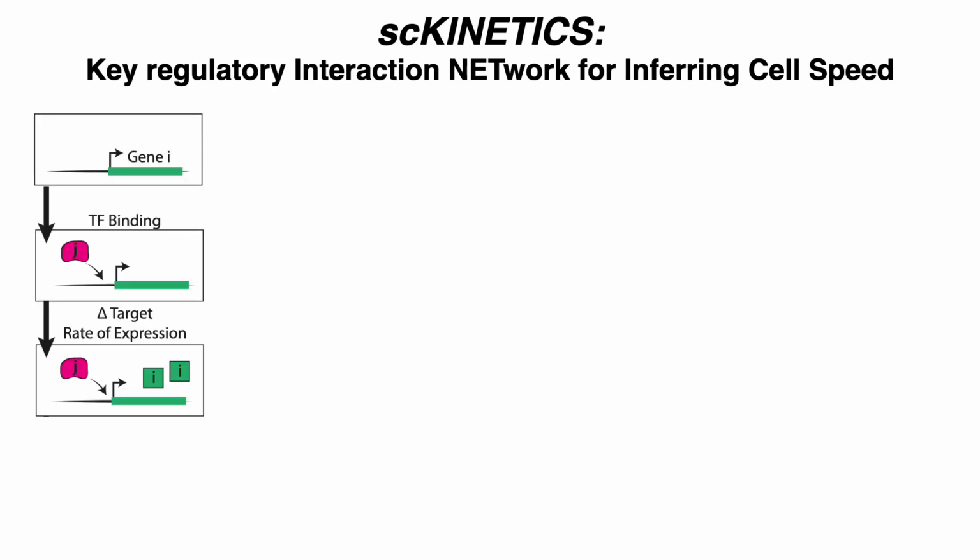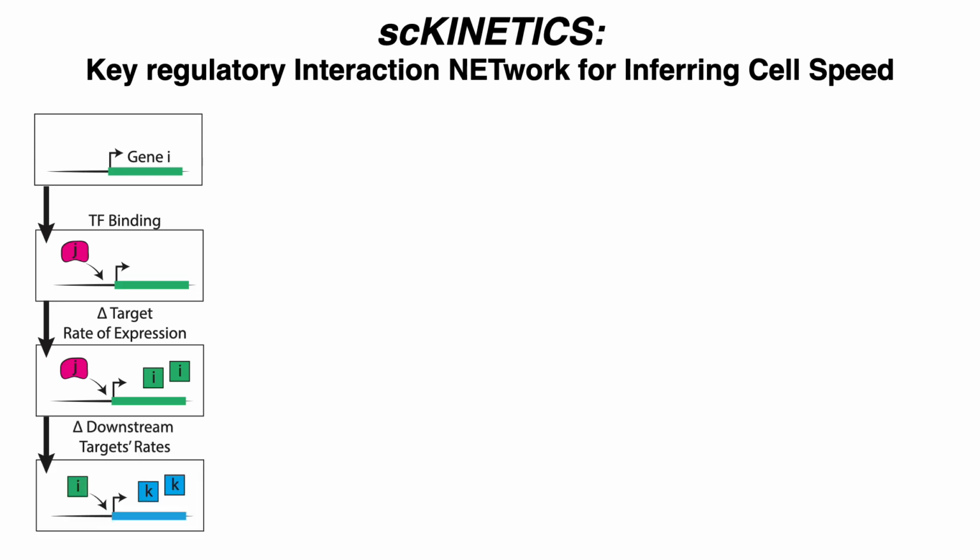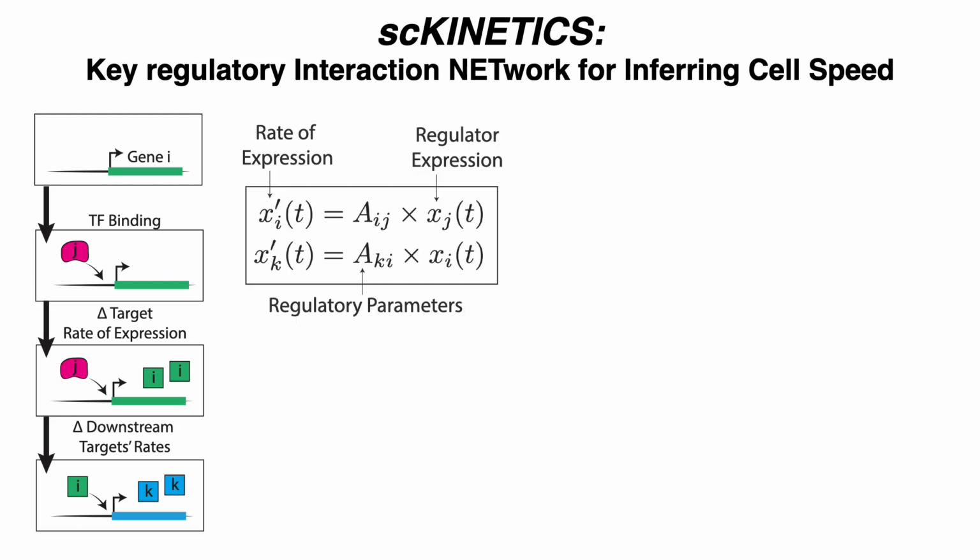It has this basic idea where the expression of each gene I is impacted by the current expression level of each of gene I's regulatory TFs, which in this case is denoted as J. And importantly, because gene I itself can be a regulatory protein, we're able to model these types of regulatory cascades where each gene's expression is impacted by the dynamics of the entire upstream gene regulatory network.